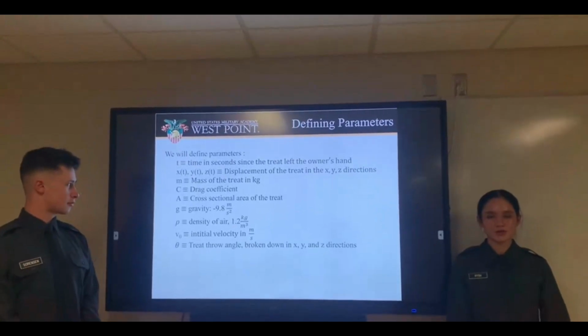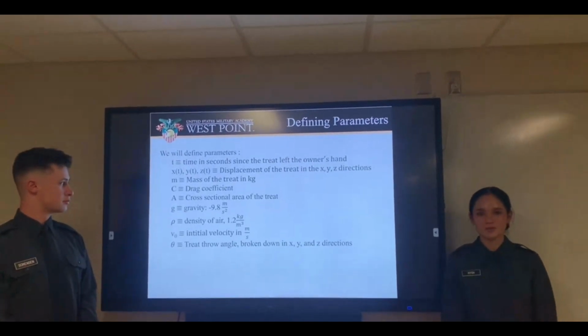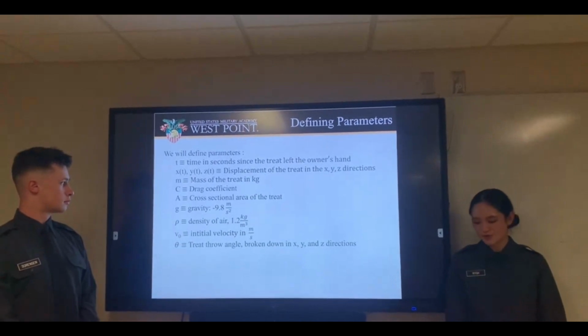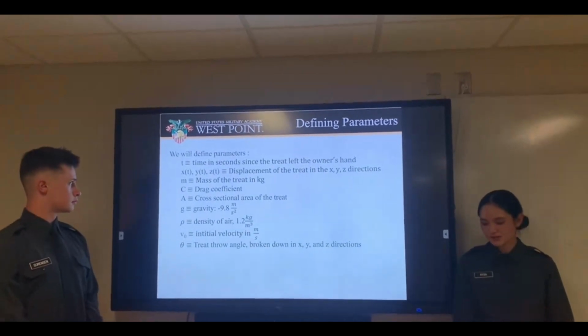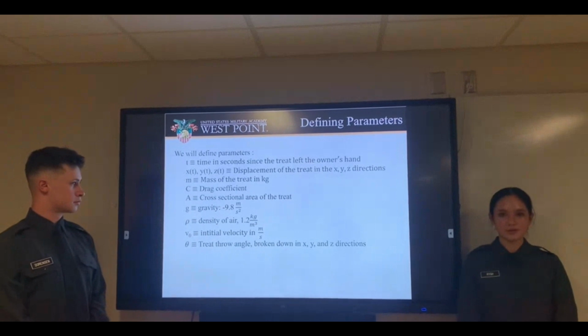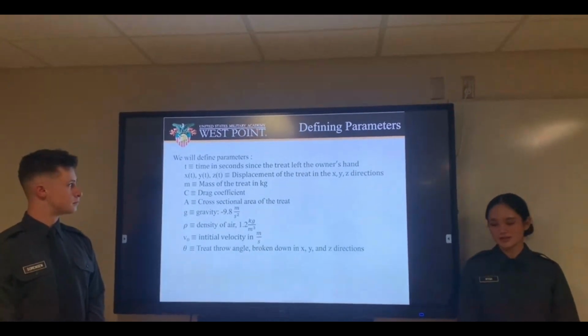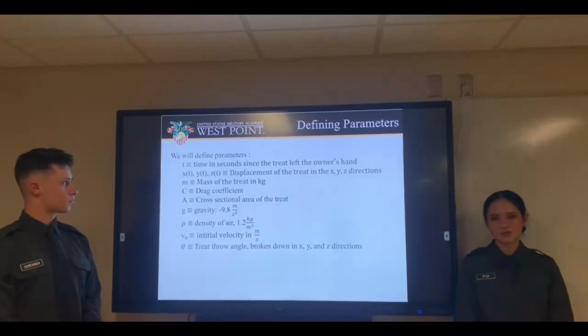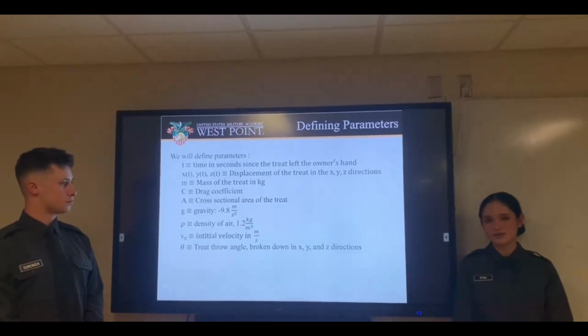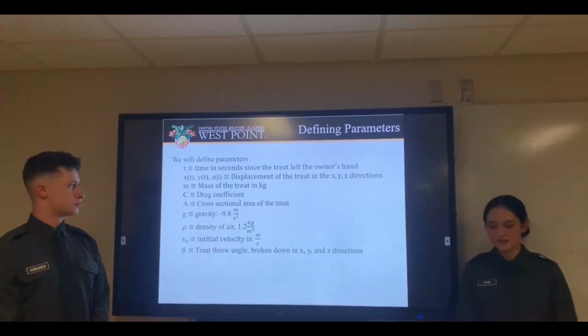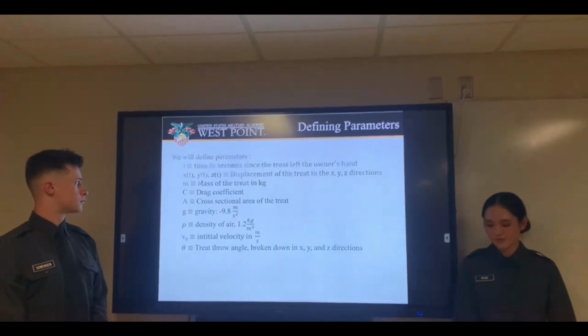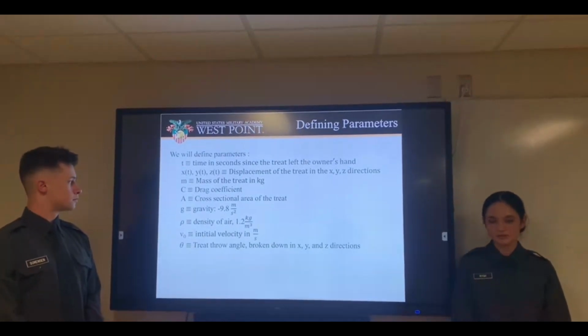In order to construct our model, we first need to define our parameters. Our first parameter is t. T is the time in seconds since the treat left the owner's hand. X of t, y of t, and z of t are the displacement of the treat in the x, y, and z directions. M is the mass of the treat in kilograms. C is the drag coefficient.